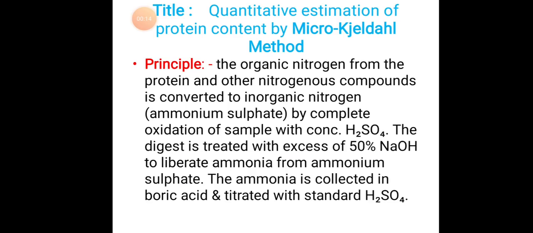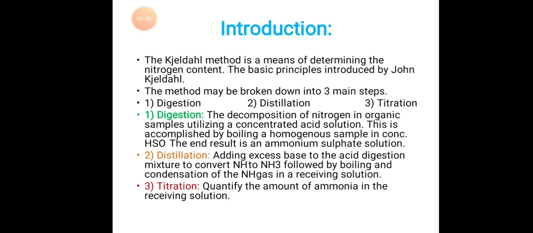Today we will see regarding quantitative estimation of protein by the micro Kjeldahl method. Principle: the organic nitrogen from the protein and other nitrogenous compounds is converted to inorganic nitrogen, ammonium sulfate, by complete oxidation of the sample with concentrated H2SO4. The digest is treated with excess of 50% NaOH to liberate ammonia from ammonium sulfate. The ammonia is collected in boric acid and titrated with standard sulfuric acid.